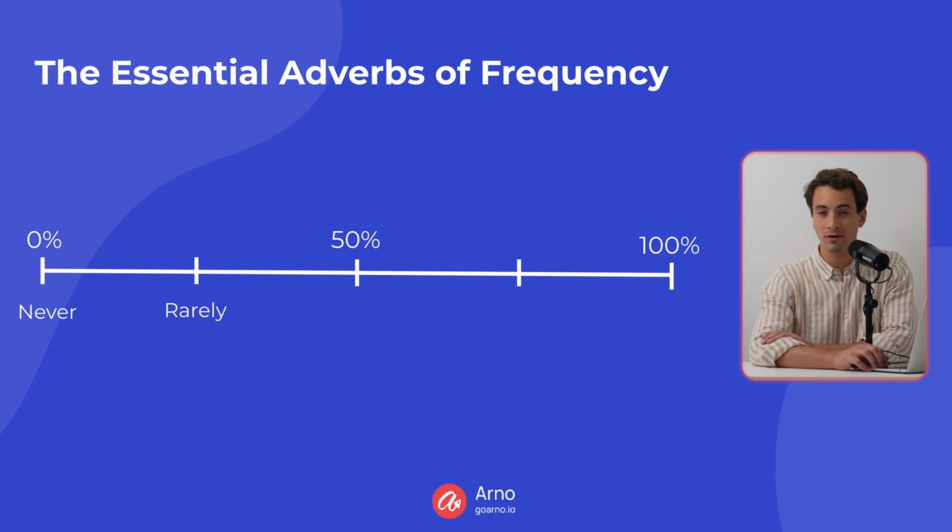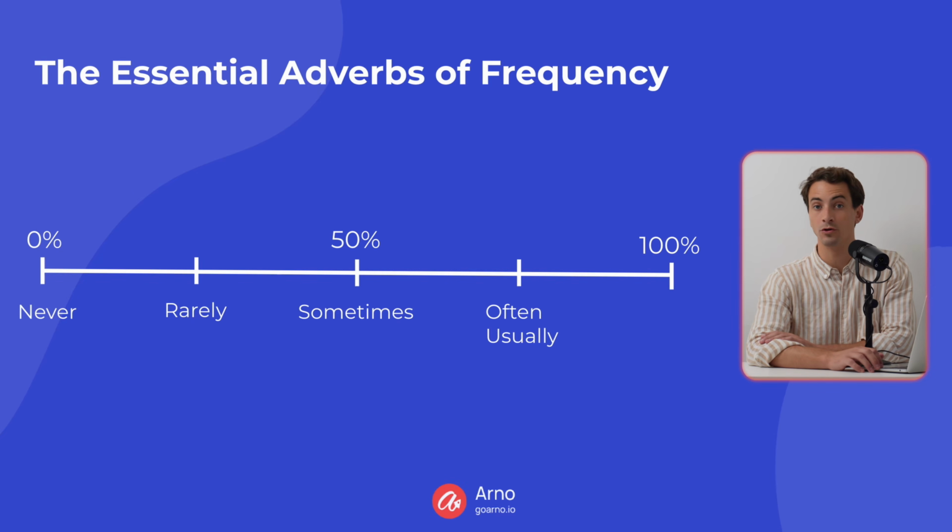We use rarely when talking about things that happen about 25% of the time. Sometimes when talking about things that happen, say, half the time. We use often or usually when describing things that happen 75% of the time or so. And we use always when we're talking about things that happen 100% of the time. So these are the essential adverbs of frequency that you should remember.